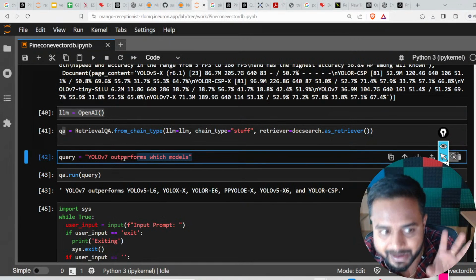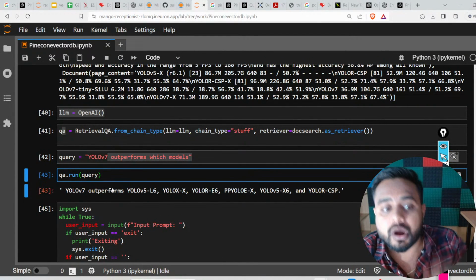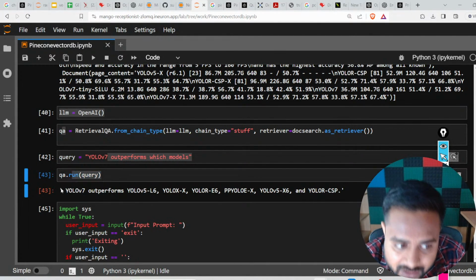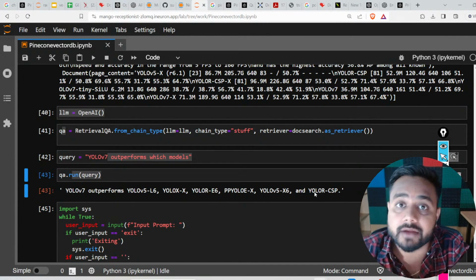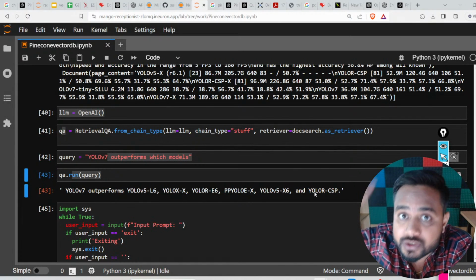Now here is my query, I am asking which model YOLO outperforms. If I run qa.run with my query, it will give me an answer based on a similarity search. How is it going to search?